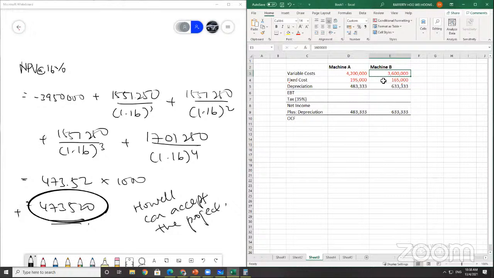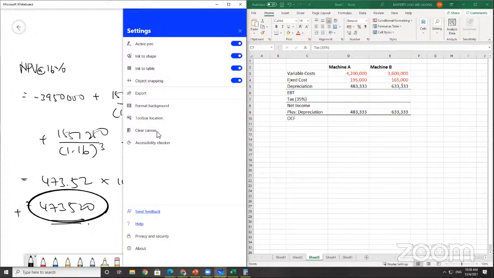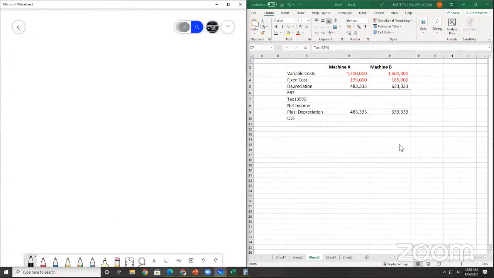The required rate of return is 10% and the tax rate is 35%, written there. The 10% here is your NPV requirement. Both machines will be depreciated on straight line. If the company plans to replace the machine when it wears out on a perpetual basis, which machine should you choose? Which one will give you a better option?